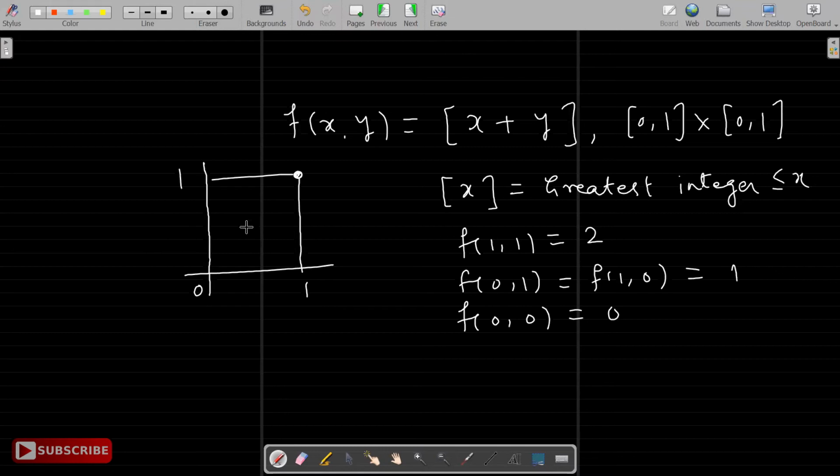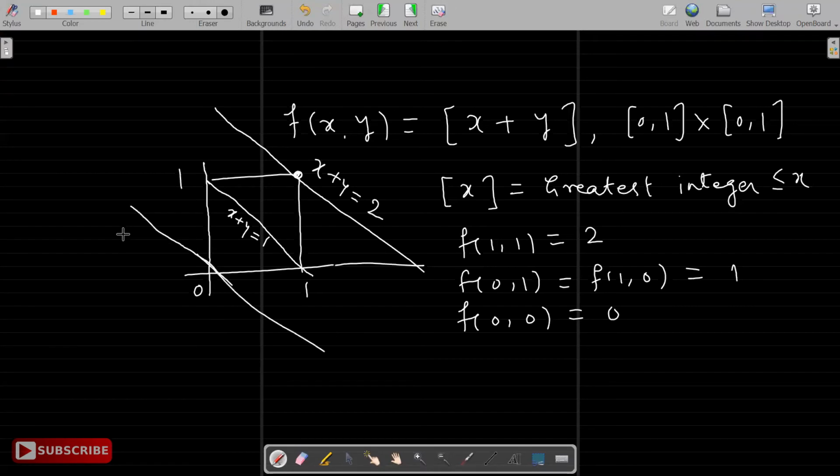So observe, if I look at lines x plus y equal to something, this line is x plus y equal to 1. All of you agree? Similarly, the line parallel to that passing through this point will be x plus y equal to 2. And this is x plus y equal to 0, that is y equal to minus x.